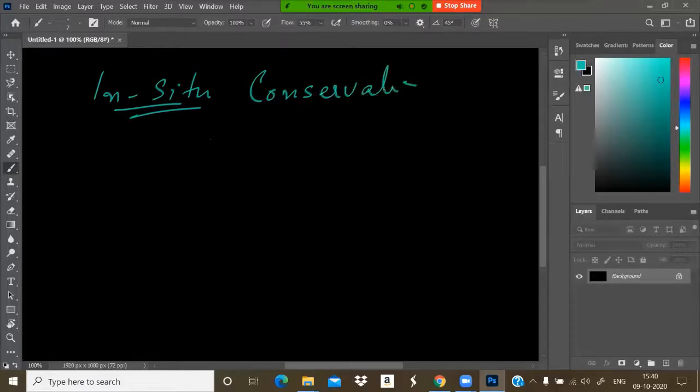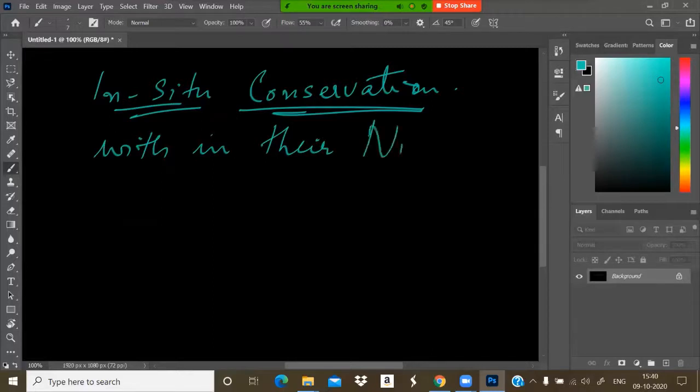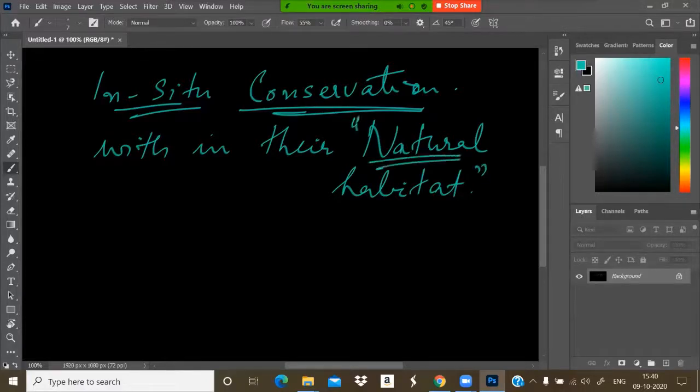It is very important to preserve our biodiversity, our nature. So in situ conservation of biodiversity is the conservation of species within their natural habitat, to protect their natural habitat.